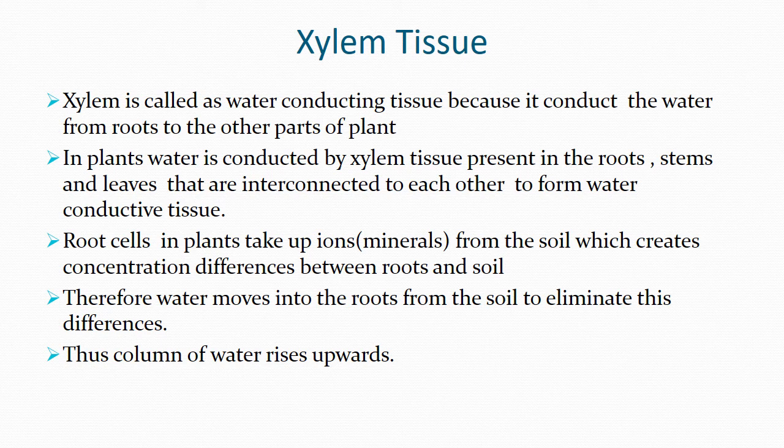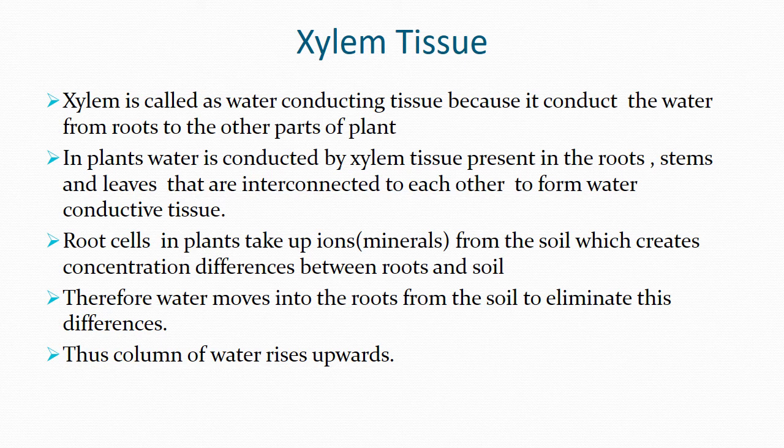Here, the xylem conducts water to the different parts of the plant. Therefore, the xylem is called water conductive tissue. The xylem tissue is connected from the roots to the stems and from the stems to the leaves. The xylem tissue interconnects all the parts of the plant to form a water conductive tissue.